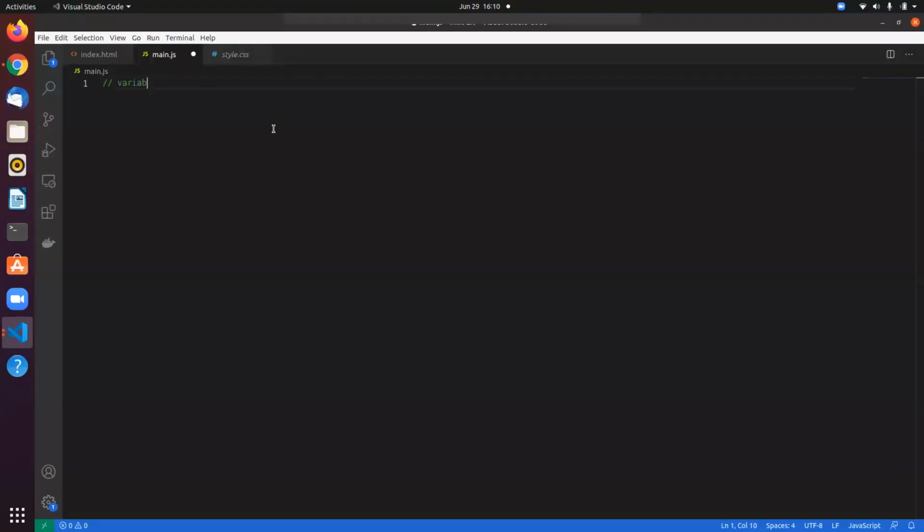So let's move on to variables, right? What are variables? Variables are just aliases that hold some data. In JavaScript, we can declare variables in three ways: var, then we have let, and we have const. The difference between let and const is that let allows us to reassign values. If I assign some value to a variable, I can change it later on. I can reassign, but that's not the case with const. That's the difference between let and const.